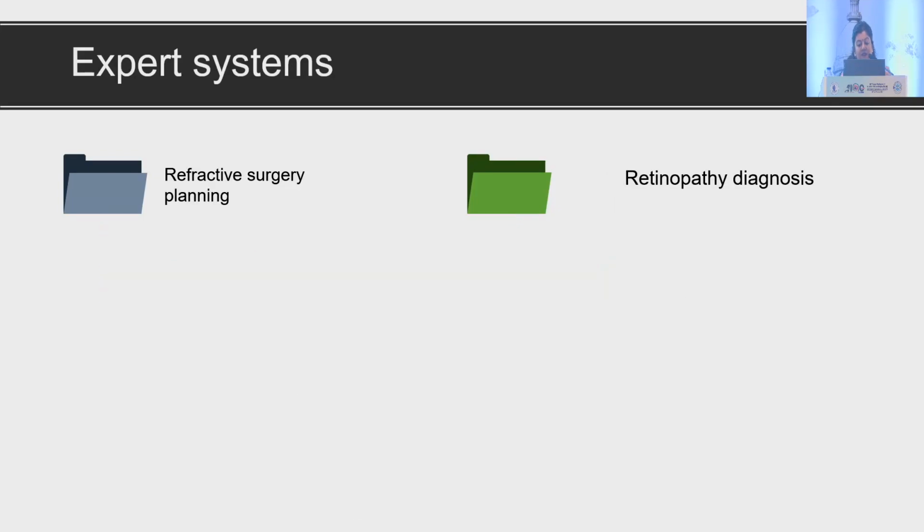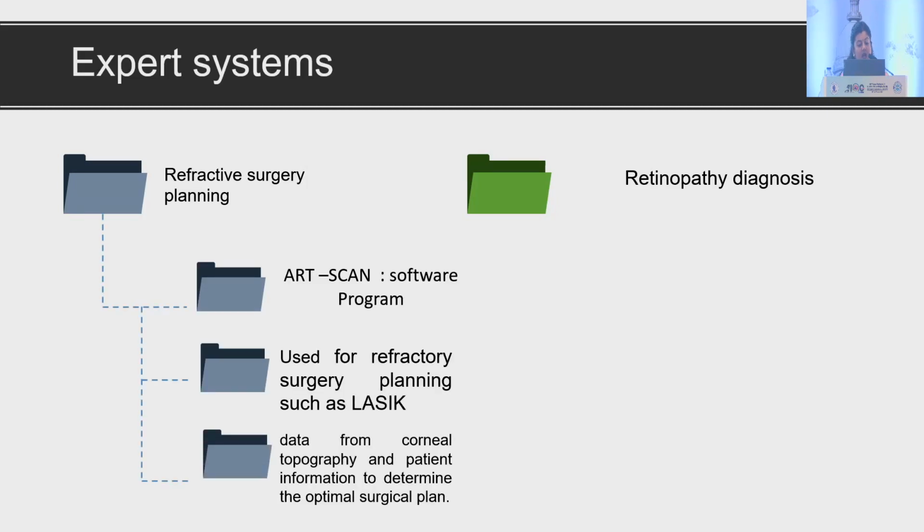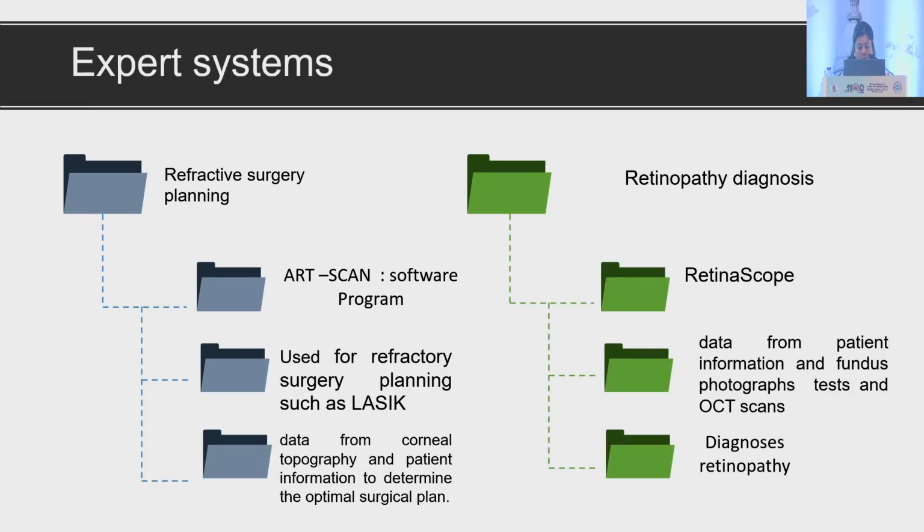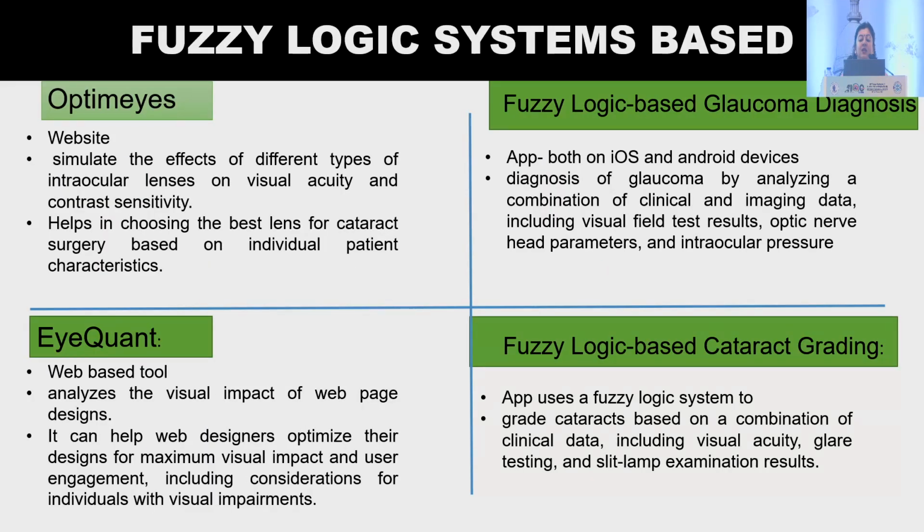Then we have refractive surgery and retinopathy diagnosis. For refractive surgery, we have ART-Scan software, which is used for refractive surgery planning such as LASIK. It analyzes data from corneal topography and patient information to determine the optimal surgical plan. In retinopathy diagnosis, we have Retinascope. It uses data from patient information and fundus photograph test and OCT scans. It helps in diagnosis of retinopathy.